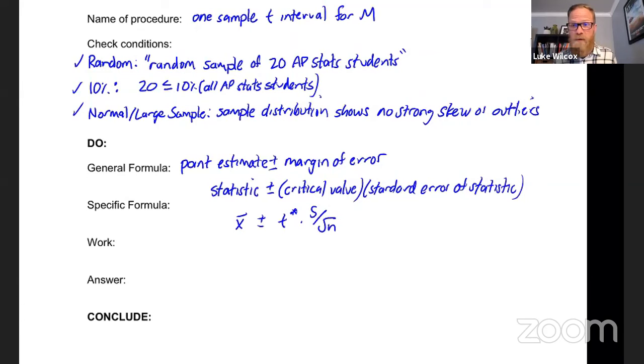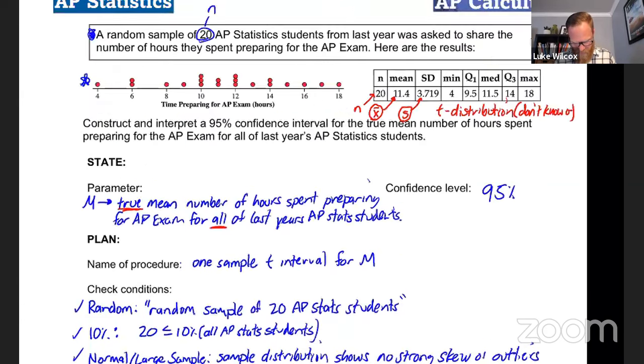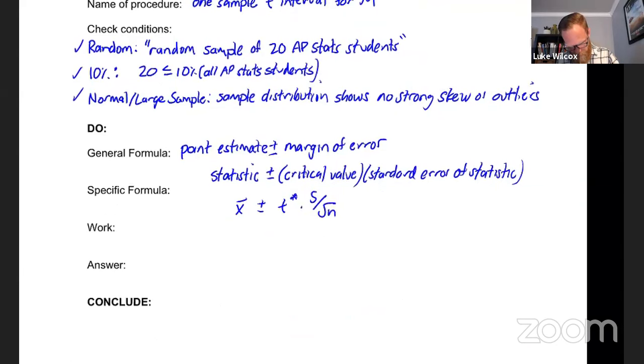So we're ready to plug in some numbers now. We know our x bar, if I look back up here, it is 11.4. Now, I do need my t star value here. And in order to get that, I need table B, and I need to know the degrees of freedom. And we said that the formula for the degrees of freedom is n minus 1. Our sample size here was 20, which means that our degrees of freedom is 19.